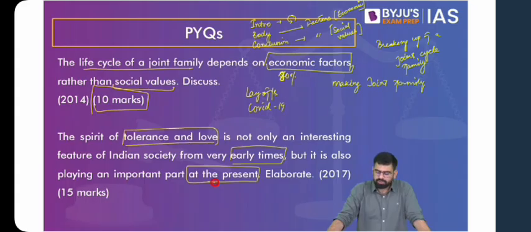So this is a fairly simple question that, because we had our discussion completely on diversity and unity, this follows from that. But you just have to understand that you do not just have to write the positive part. Do mention the challenges that our diversity, or that our tolerance, the spirit of tolerance and love, has faced. Because again, this is a question that you can think about from the perspective of diversity. So I hope these questions are clear.